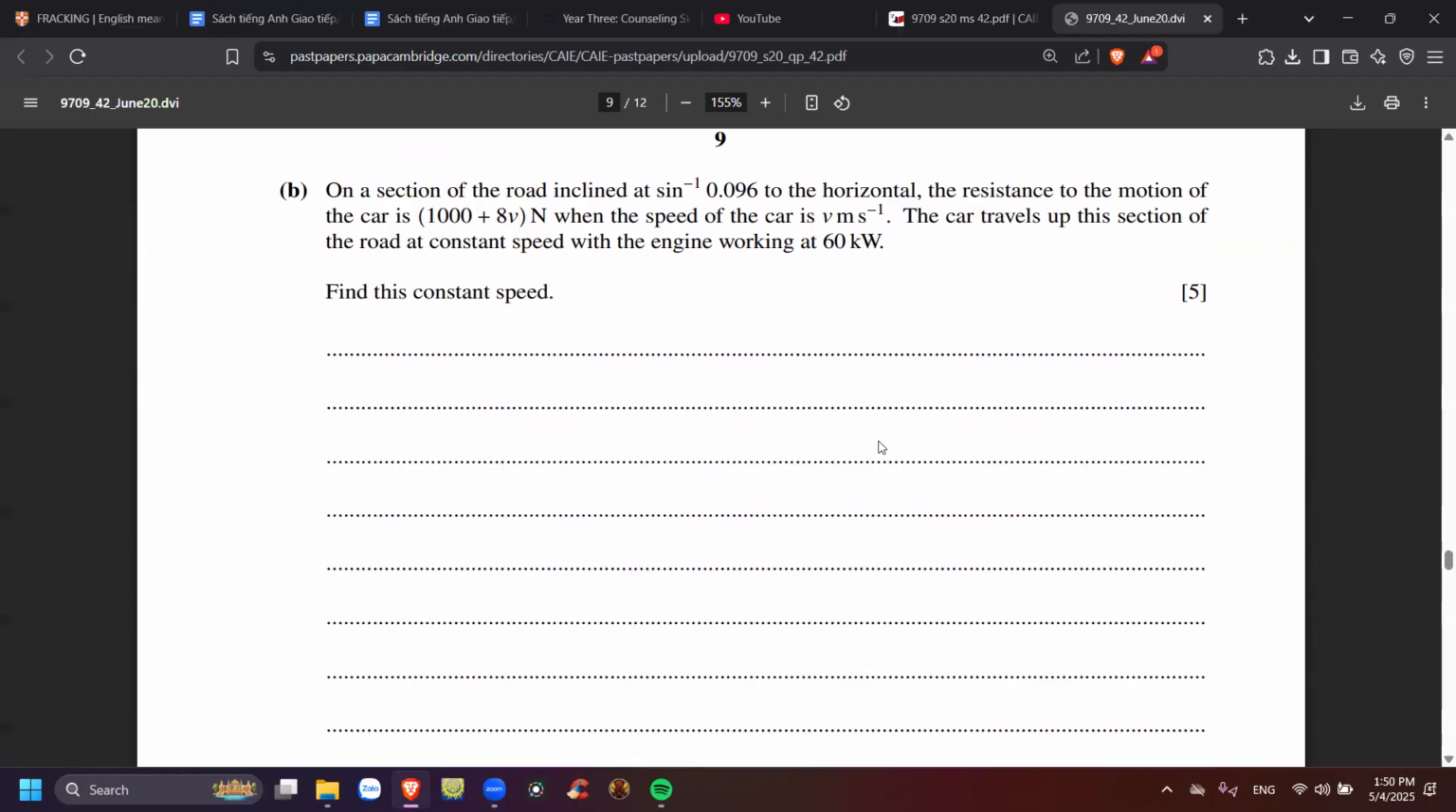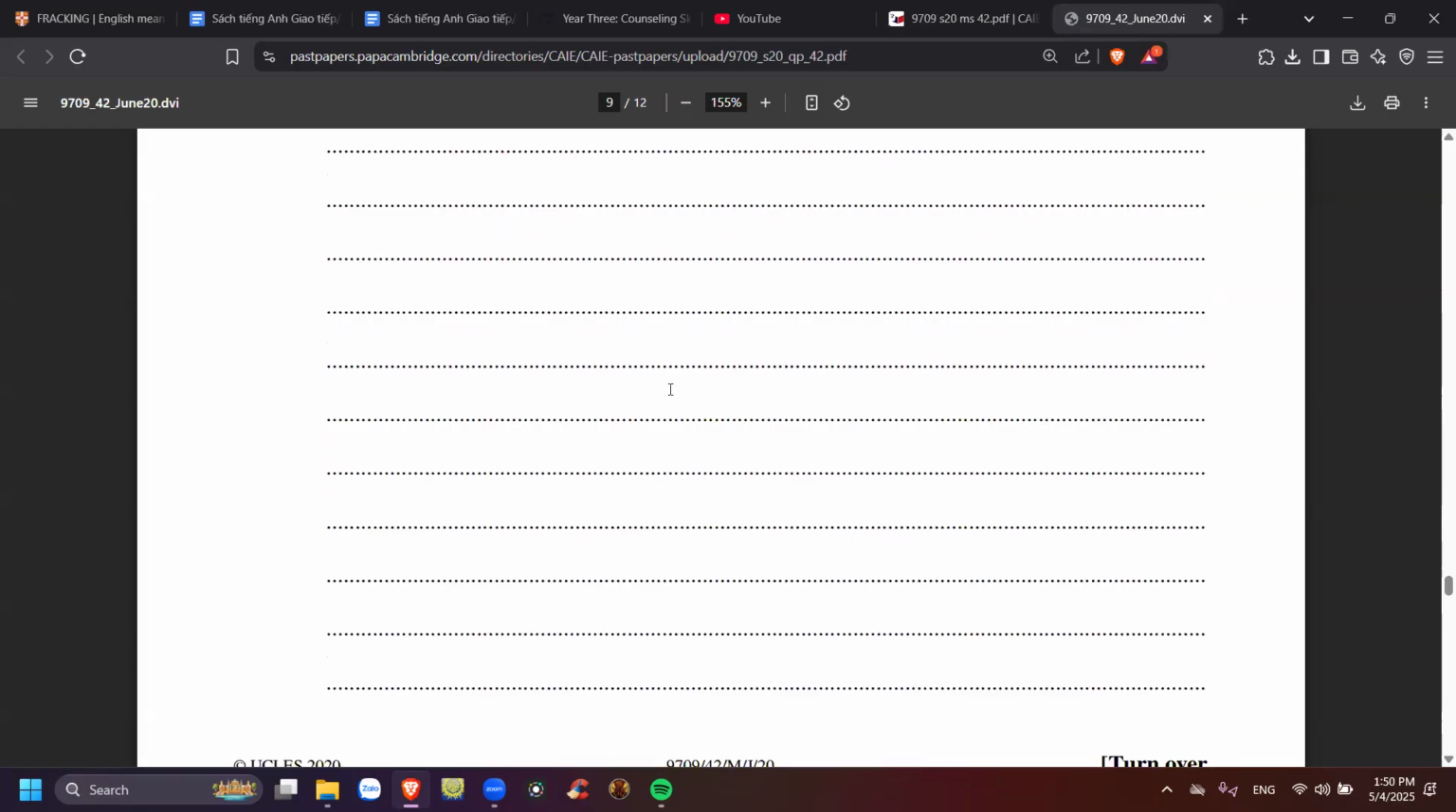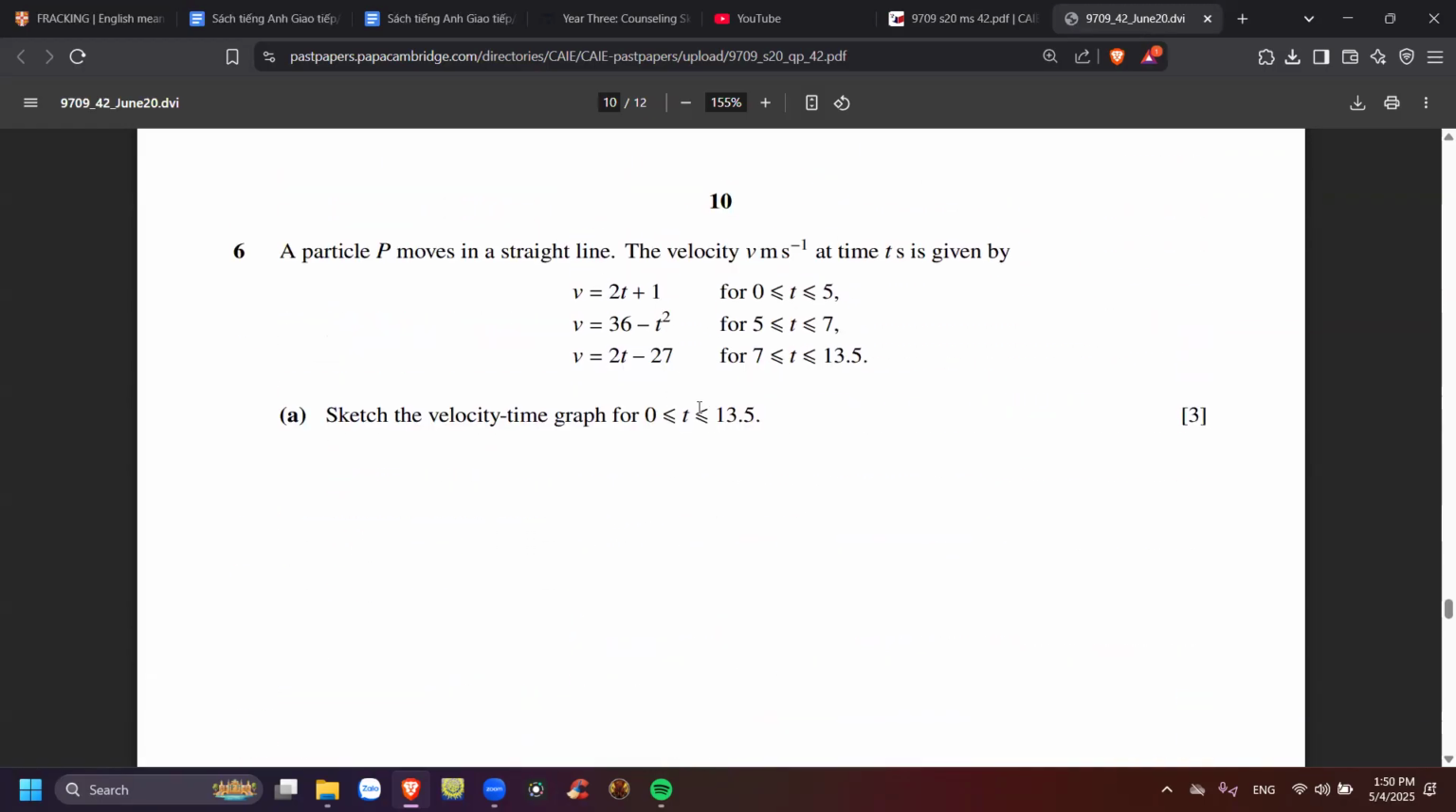And then I choose the positive one because the second answer is minus 300. It has to be a positive number, right? Yeah, because we talk about speed, not velocity. So it has to be a positive number. Okay, so look at this one.